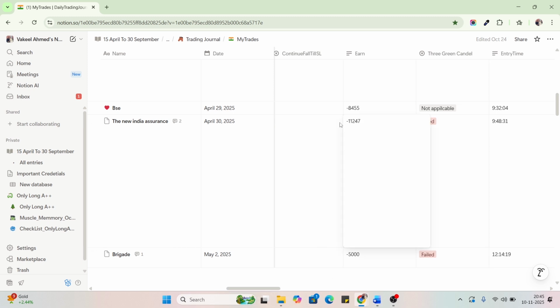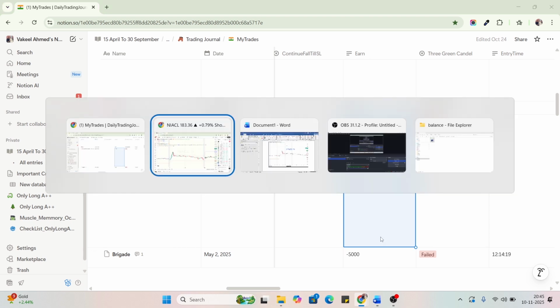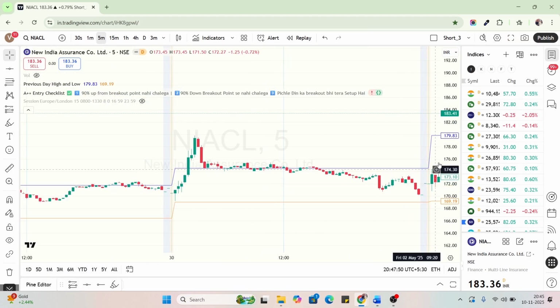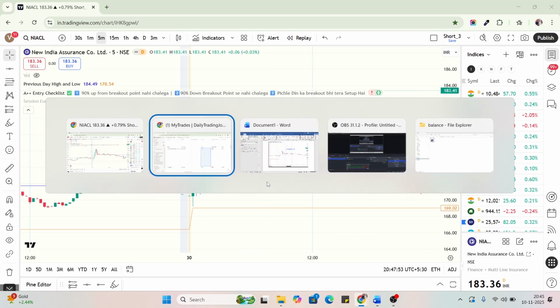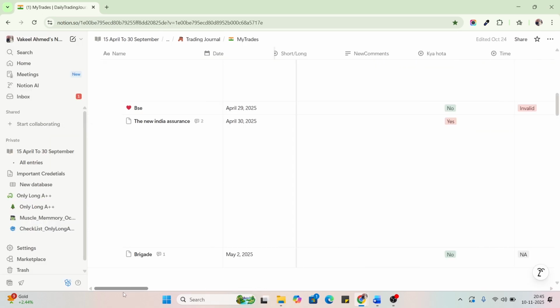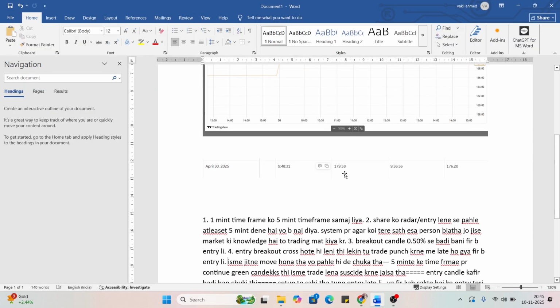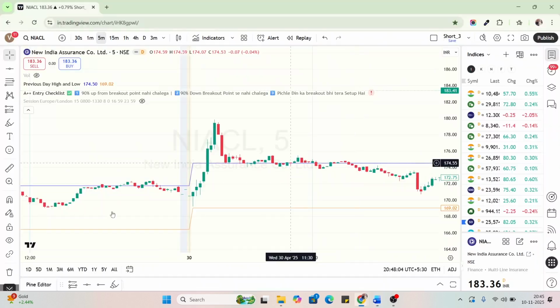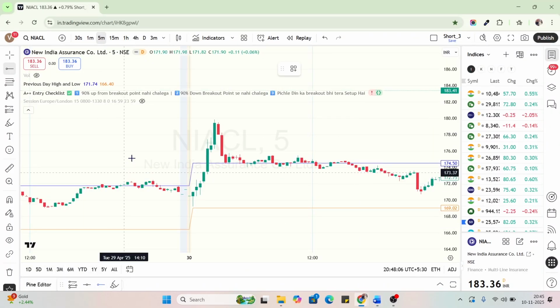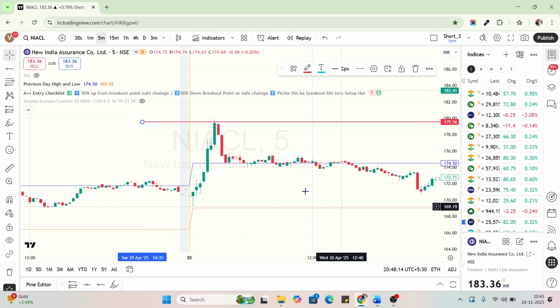My loss was 11,247. I don't know what my thought was at that time, but I have written this. That is a good thing. Okay, so let's move to our chart and find out where I bought this trade. What was my buying price? So we can check my buying price is 179.58. Yeah, this is fine.